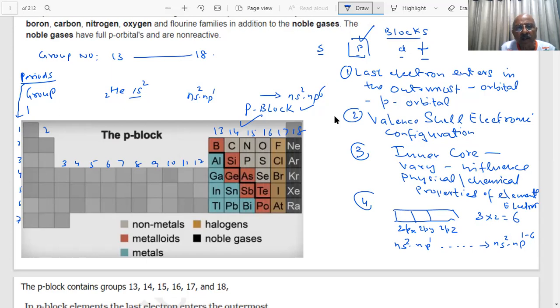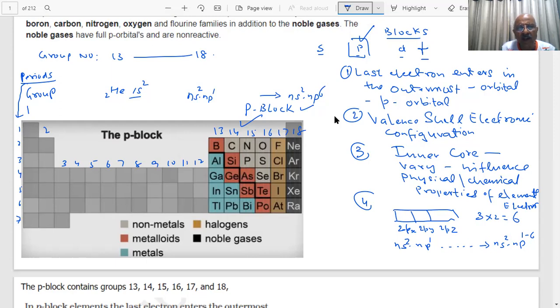You have seen this color: aluminium, gallium, indium, thallium, shown in blue. What type of elements are these?